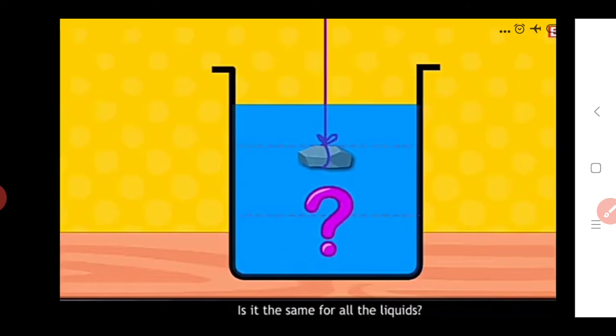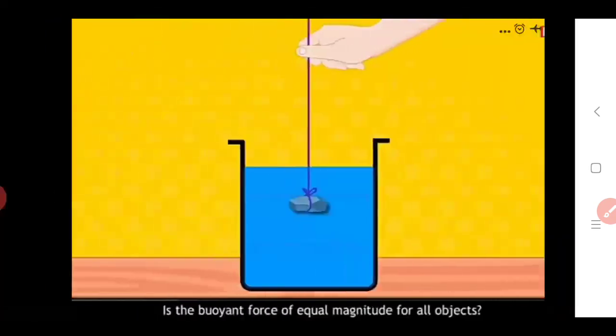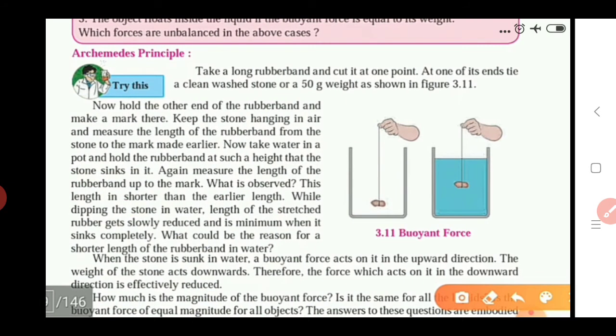Also another question: is the buoyant force of equal magnitude for all objects? These are the questions that arise during this activity.